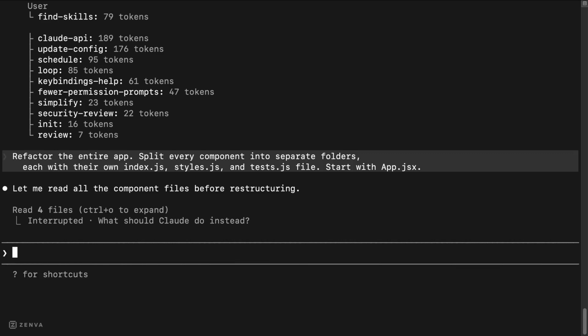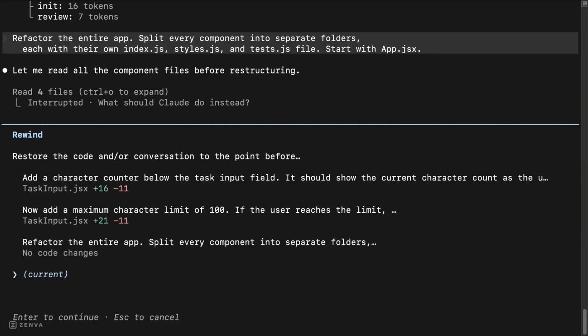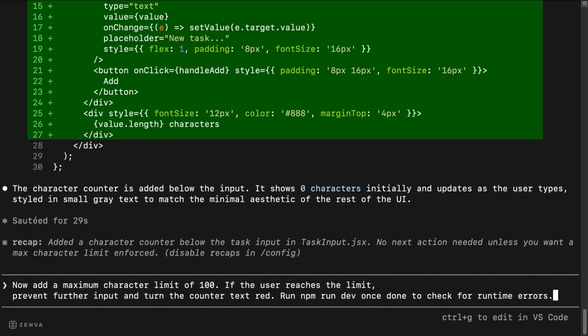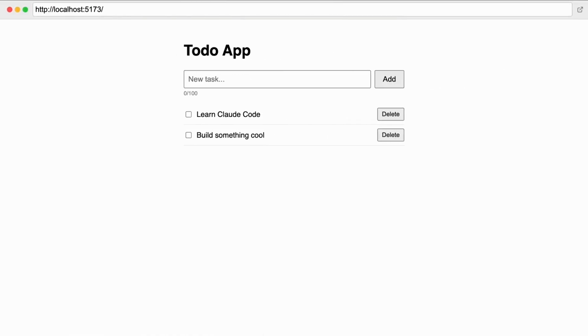You can also press escape once while typing to clear the input. If the input box is empty, pressing escape twice rewinds. This steps back through your conversation. You'll be asked to confirm the rewind and choose to restore code, conversation, or both. We'll revert to a previous conversation state without changing code, but you can test restore code and conversation. After confirming, the conversation and optionally code is restored. This is how our app looks.